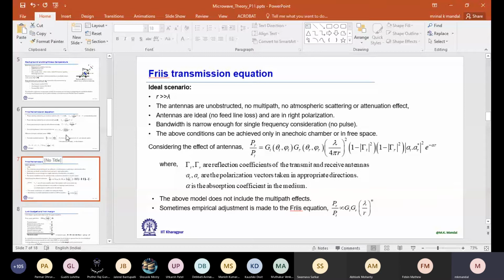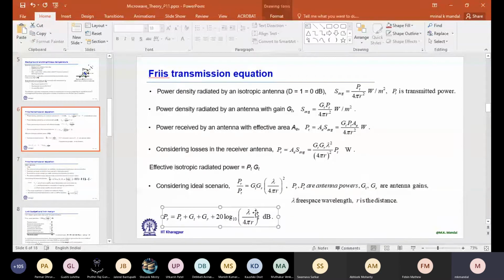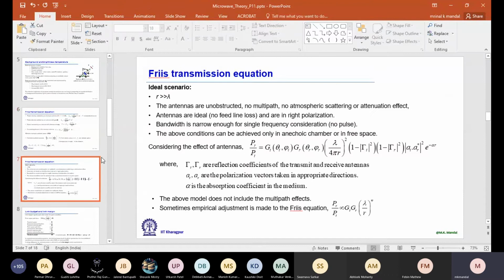And now, when we derive this expression, the Friis transmission equation, we consider an ideal scenario. That means the separation between the transmitting and receiving antenna is much more than lambda. The antennas are unobstructed, and there is no multipath effect or atmospheric scattering or attenuation effect.